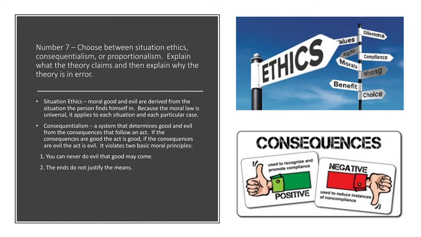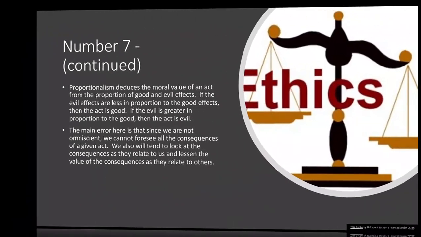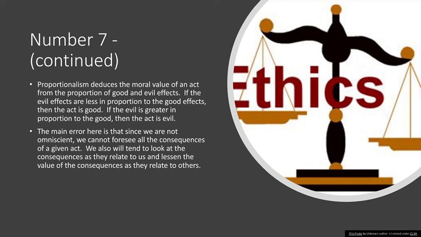Okay? And then finally, the ends do not justify the means. You can't say, oh, I have a good end, so whatever means I use to get to that good end, they're justifiable. They're not justifiable. So consequentialism violates those 2 particular moral precepts. And then finally, continuing in number 7 is proportionalism.